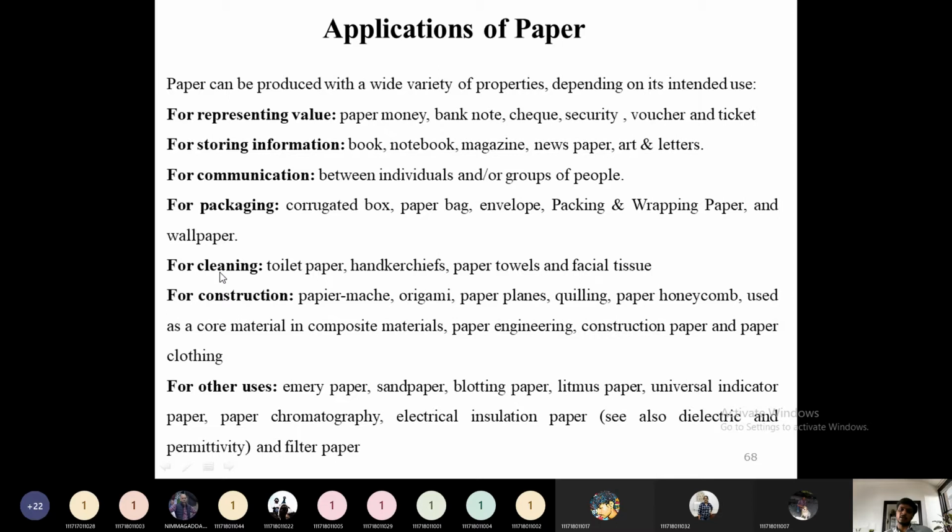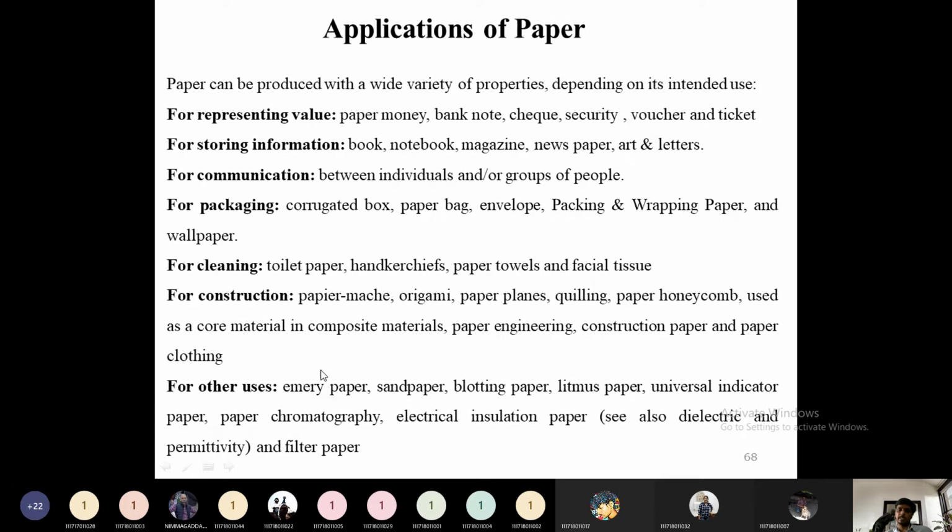For the construction, nowadays the construction field has advanced very much. Instead of using a large amount of construction material, they are using very high strength papers like paper mache. They are used in the construction. Origami, paper planes, quilling, paper honeycomb, used as a core material in composite materials. Not a large amount of replacement, but a minute amount of composite materials will be replaced by using this paper mache, origami, paper planes in the construction field. So they are using paper in the construction field also.